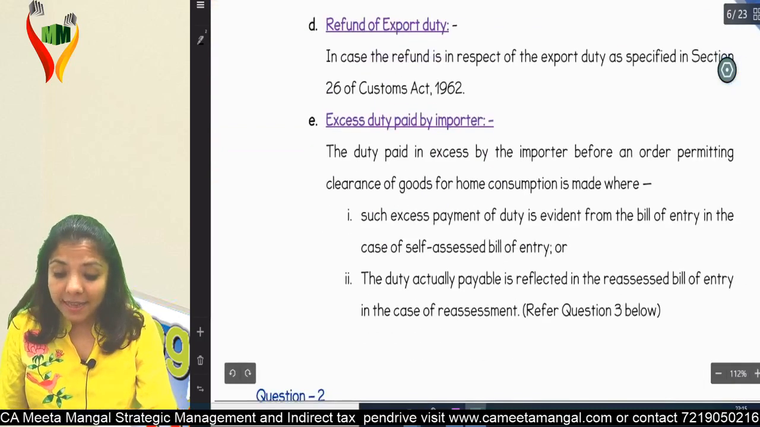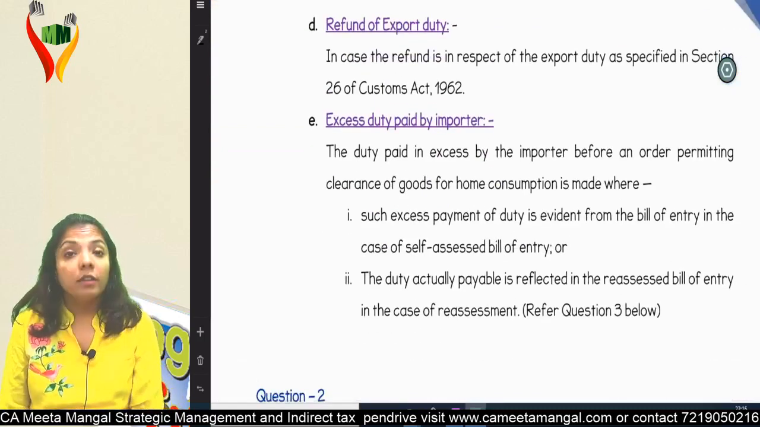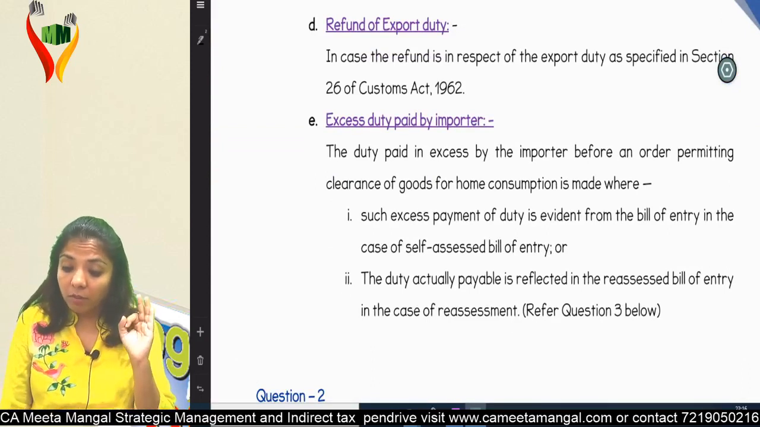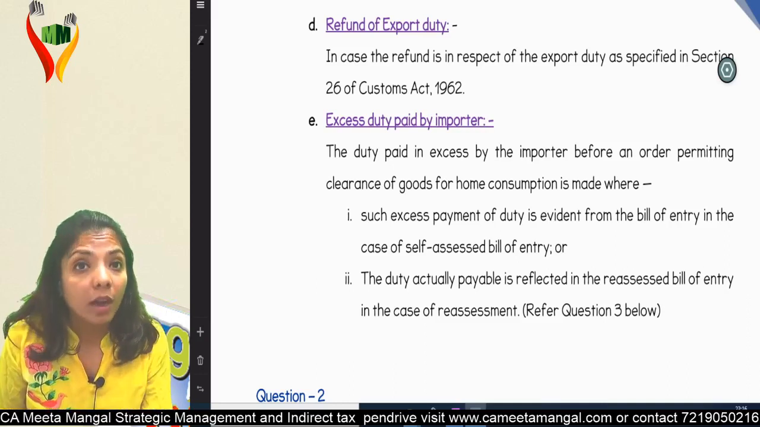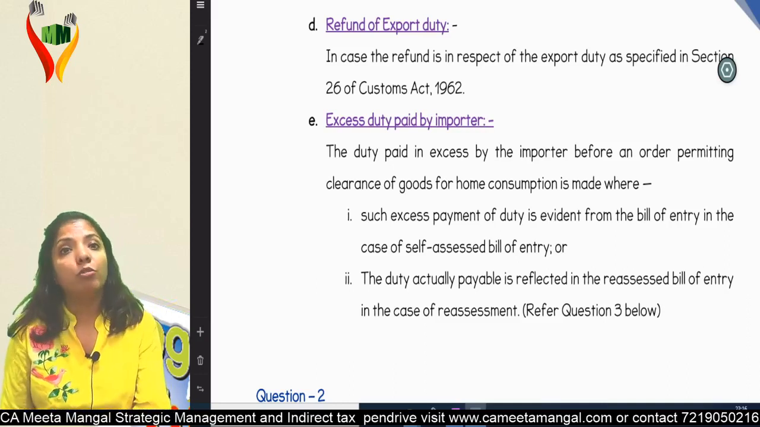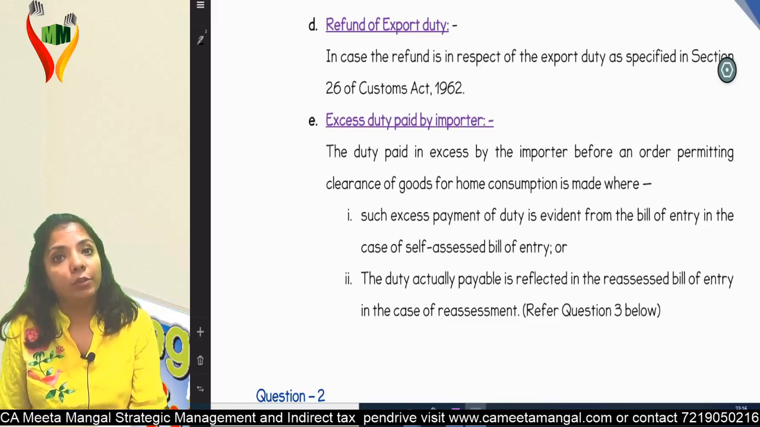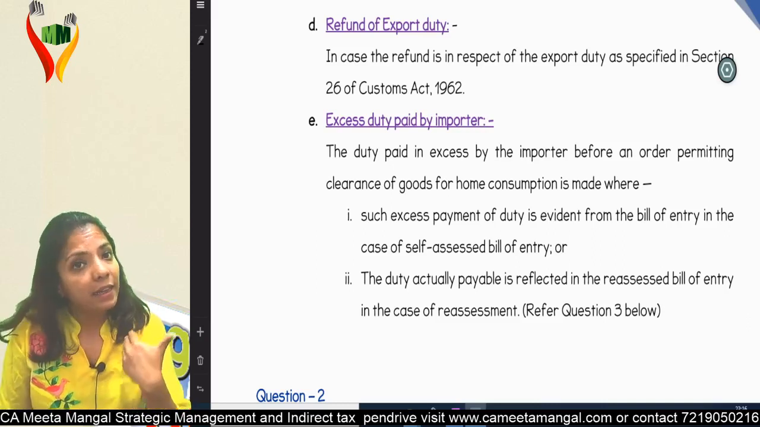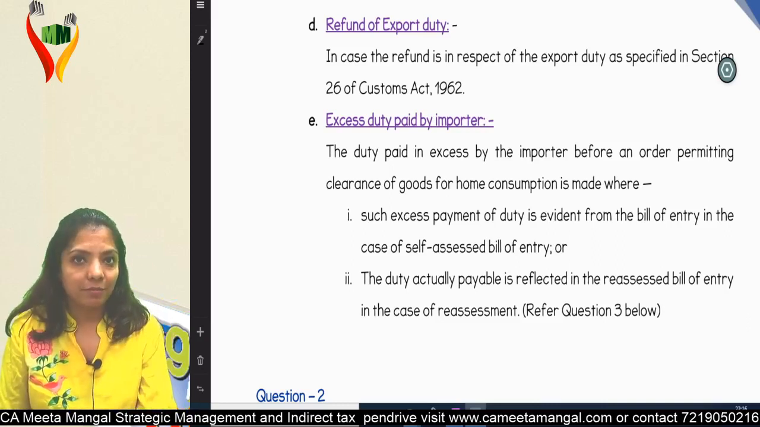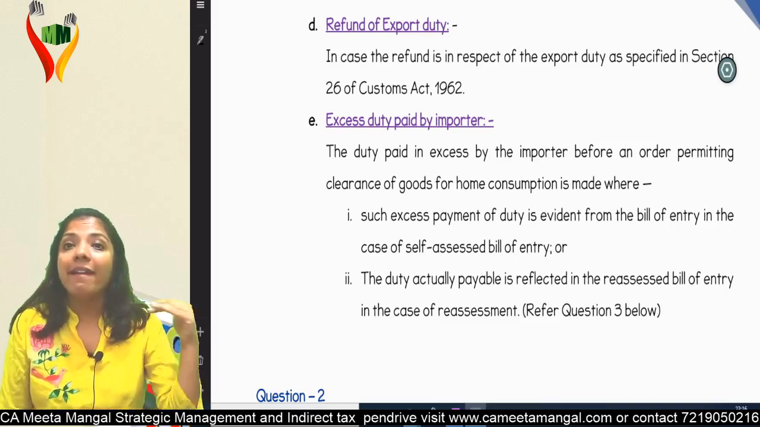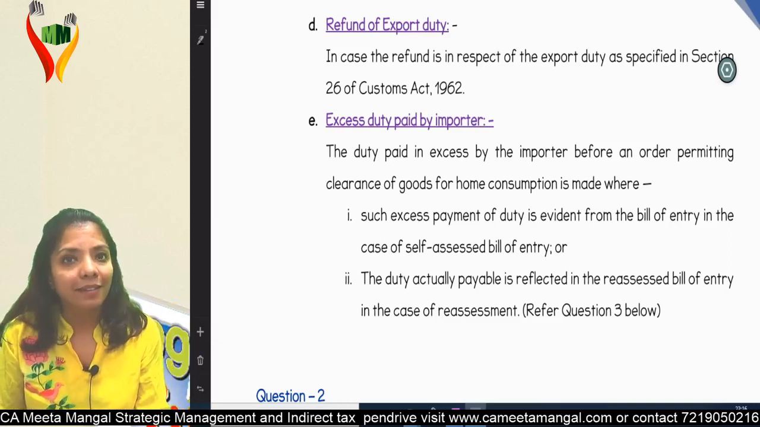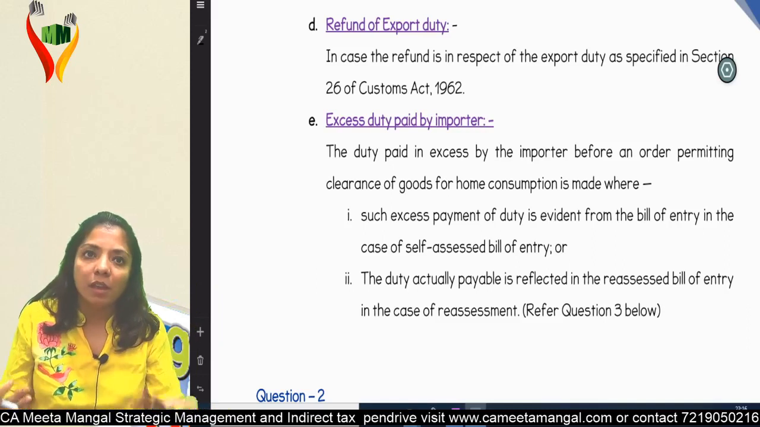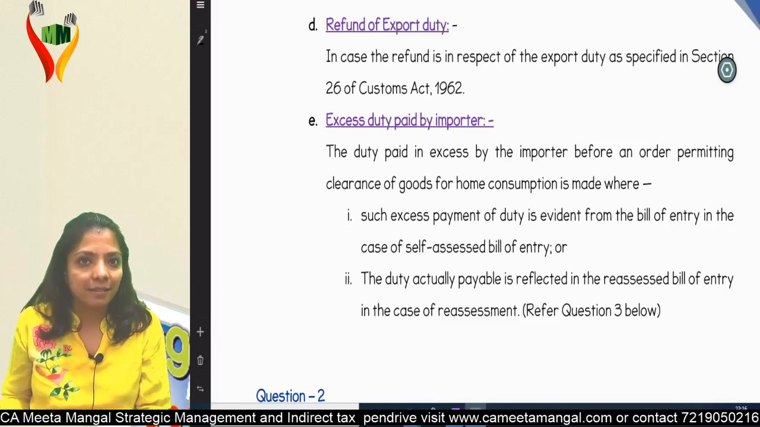Next, excess duty paid by the importer. The duty paid in excess by the importer before an order permitting clearance of goods for home consumption. We know that the importer needs to pay the duty, and after that only the department will give an order to the importer that they can clear the goods for home consumption. And before that order only, I realized that I have paid excess duty. Then the question of me passing on the burden to somebody else will not come up, because the goods are still not in my hands. Am I clear?